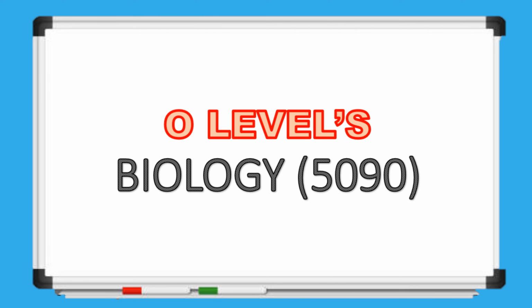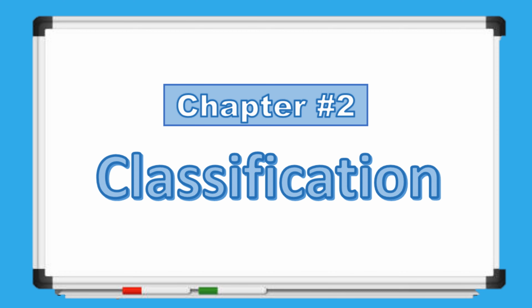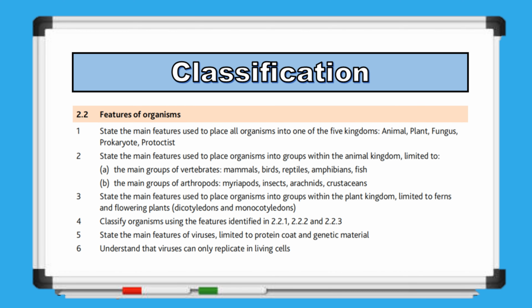We're picking up where we left off and diving into Chapter 2, which covers classification, and today we will begin with Unit 2.2, which focuses on the features of organisms. We will go through each of these specifications one by one, so let's begin.